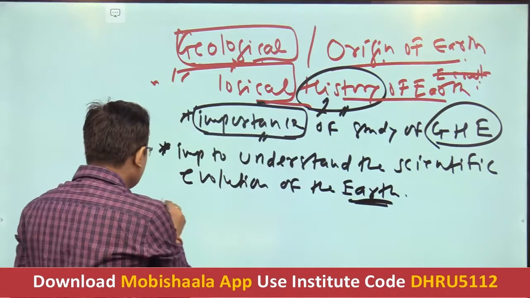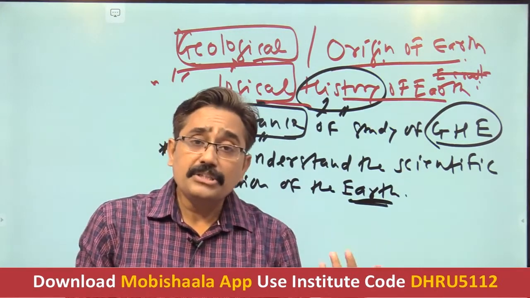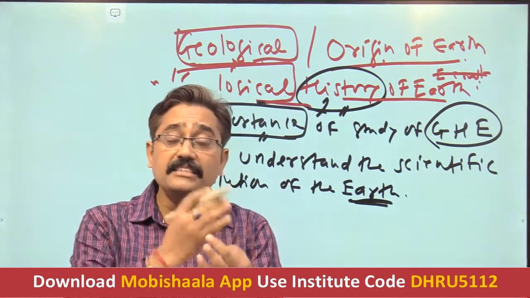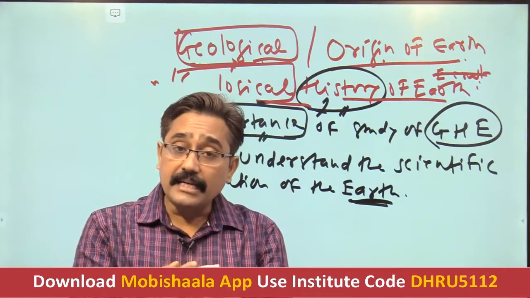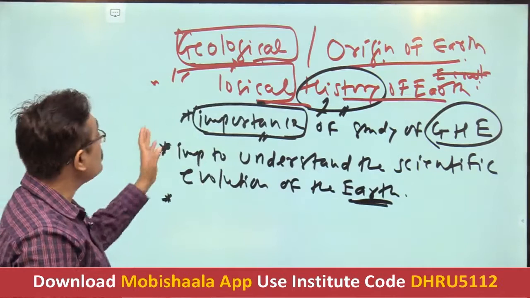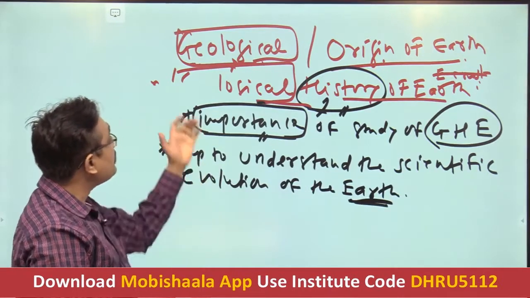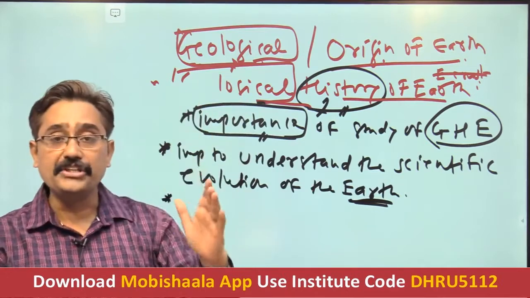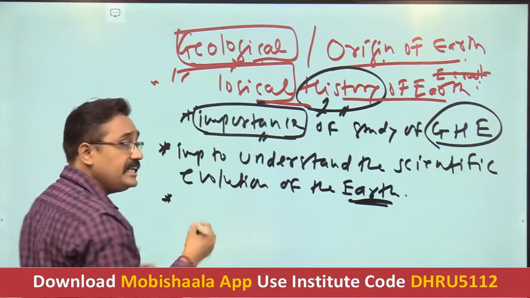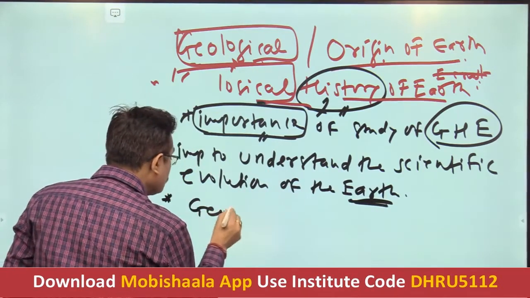And students, further, in order to understand how the origin and evolution of the planet crust that we have already discussed, the planet, its crust, then various plants, animals, living places, etc., and what further development took place, it also can be understood in a very easy manner with the help of the geological history of the earth. And students, that's why various countries such as India, Canada, USA, all have their own geological survey.